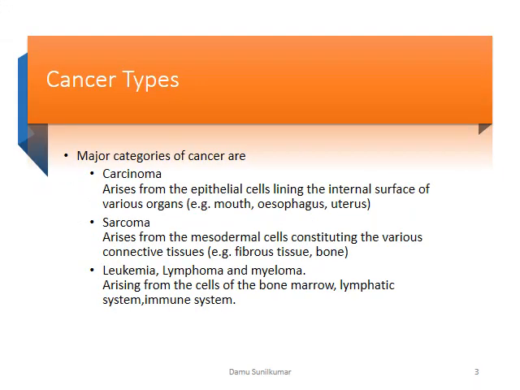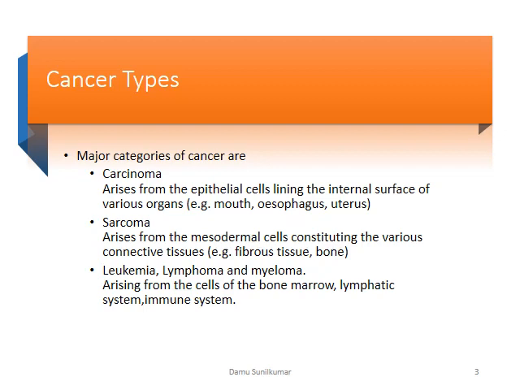There are different major types of cancer such as carcinoma, sarcoma, melanoma, lymphoma, leukemia, etc. Carcinoma is the most commonly diagnosed cancer. They originate from the epithelial cell lining of the internal surface of various organs such as skin, lungs, pancreas and other organs and glands.